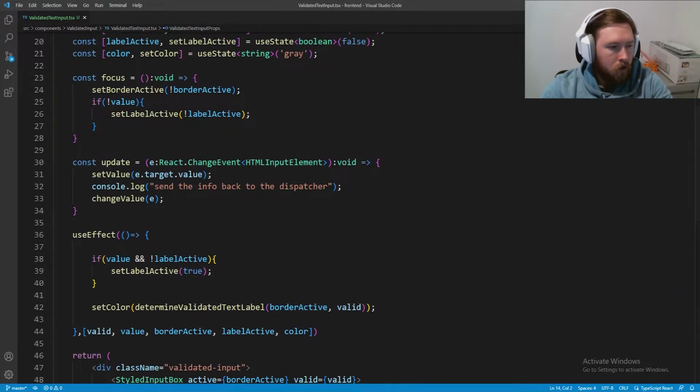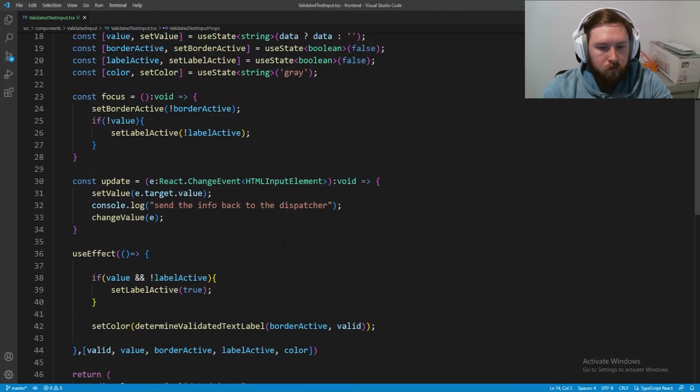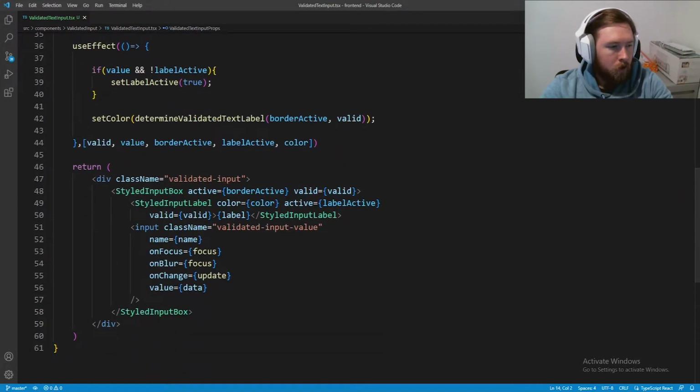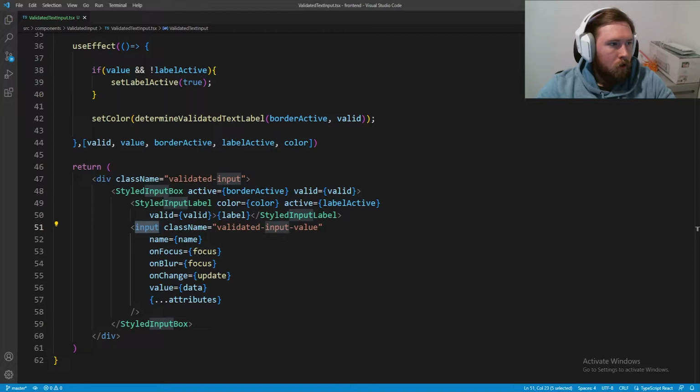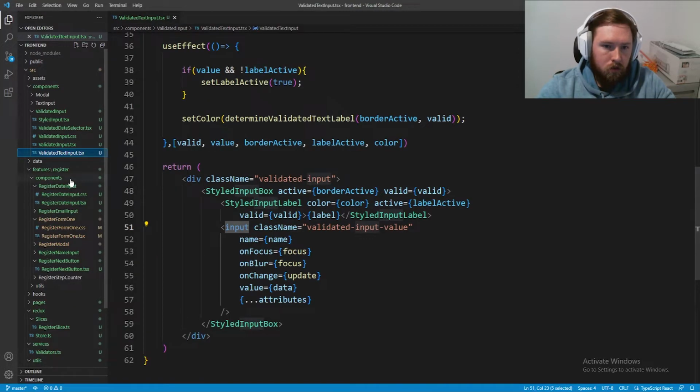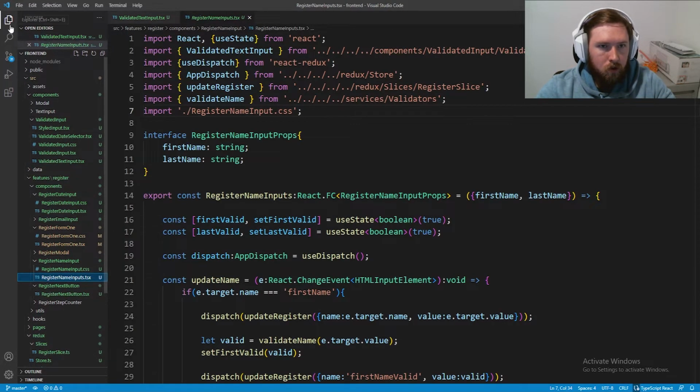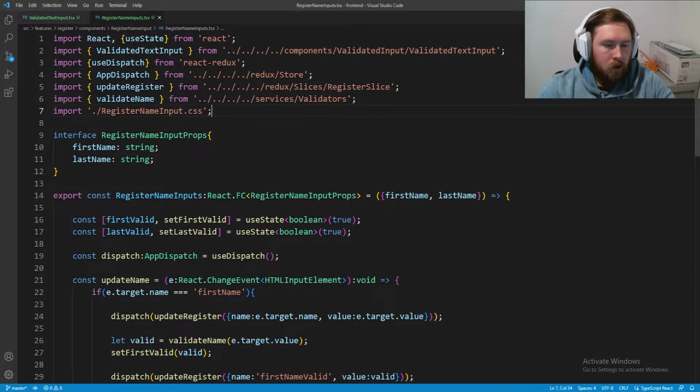Okay, and now we're going to do a little bit of refactoring. So coming on down to our actual input, inside of the input itself, we're going to go ahead and say ...attributes, and this is going to break this down and then apply any other attributes into the validated input. So now we need to go into the register name input, and we need to actually pass in that information for the max length.